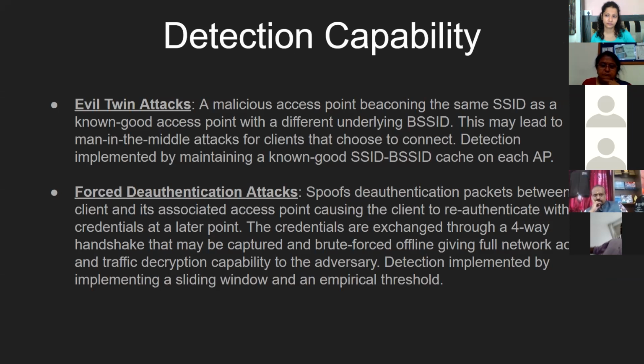Now coming to what attacks we're actually detecting. So evil twin attacks are basically when a malicious device can set up its own access point and broadcast the same name, the same SSID as a known good access point, which would fool clients into connecting to a malicious access point, therefore causing a man-in-the-middle attack and rendering complete compromise and interception of the data. We also look at forced deauthentication attacks, where an adversary may spoof deauthentication packets between a client and an access point. This would force the client to flush his authentication cache and would force a re-authentication. At that point, the adversary might be able to listen for the four-way handshake and might be able to brute force that handshake offline, thereby getting the encryption keys of the entire session, which would once again render a complete compromise of the client as well as the network.